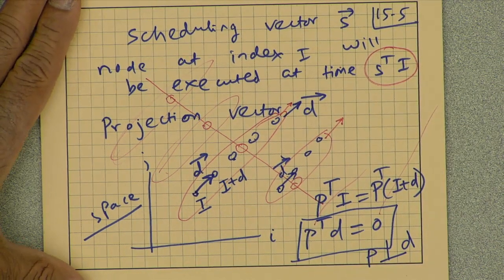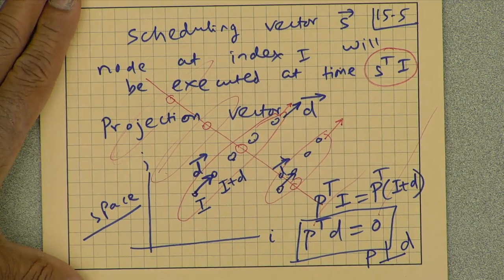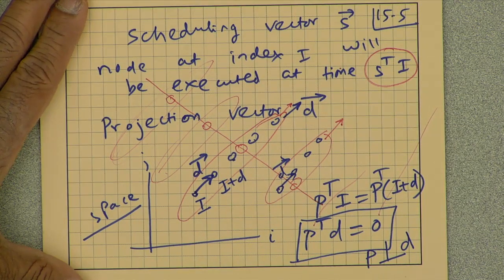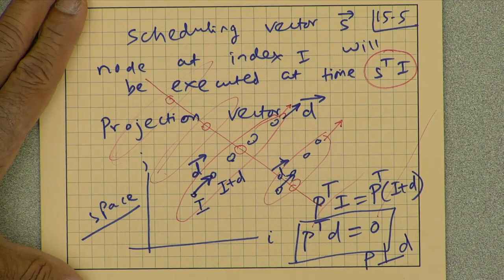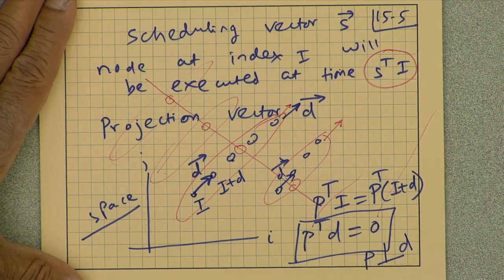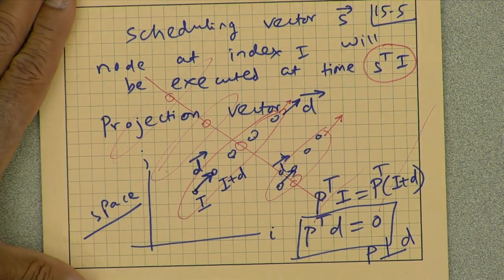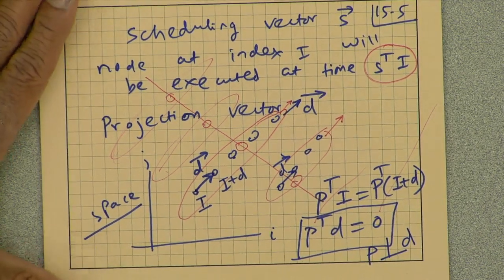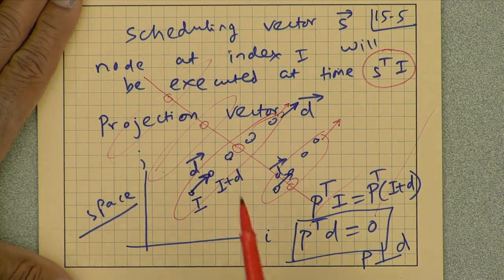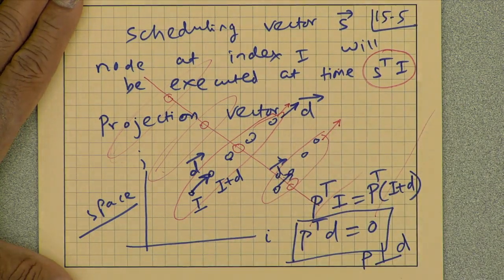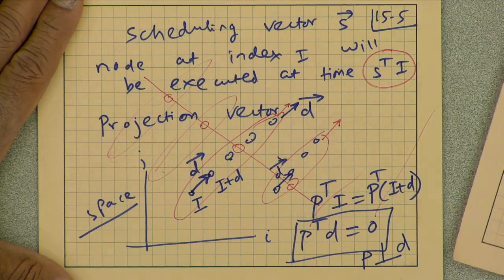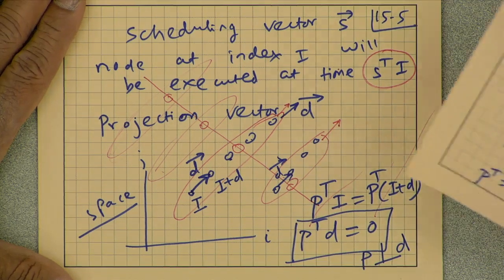Okay, well, that's great. So let's go back. Typically we begin systolic array design by saying, okay, we are going to choose a certain projection vector. From that we can then get P transpose or P such that P transpose D equal to 0.